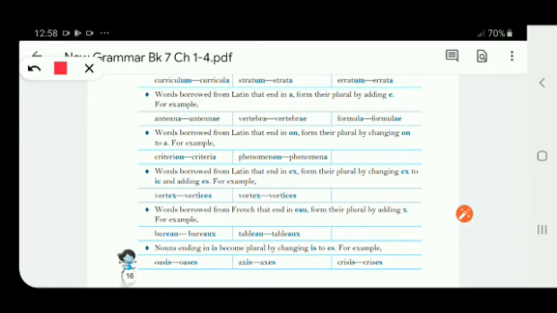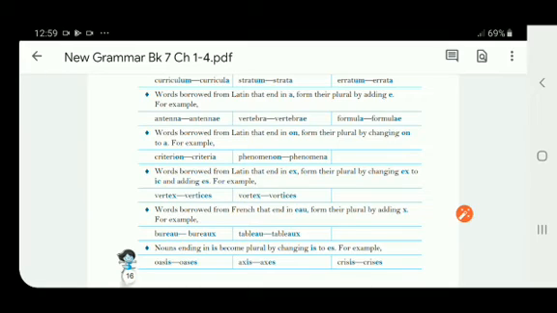Words borrowed from French that end in eau form their plural by adding x, like bureau, and it will be changed into bureaux. So by adding eau, and what you have to do, you have to add x to it, it becomes bureaus, the plural.